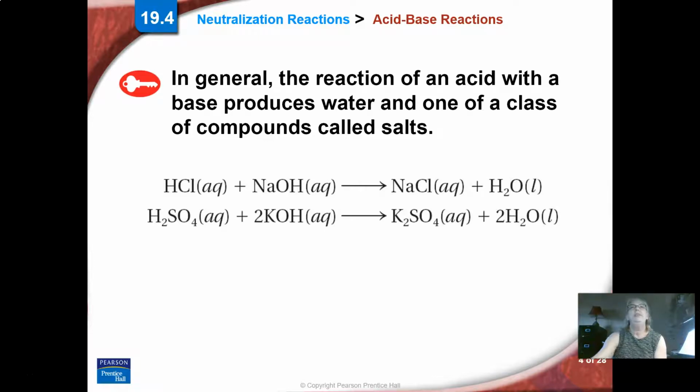So for example, if you have hydrochloric acid and sodium hydroxide and they neutralize each other, they do make sodium chloride, which is table salt, and water. But sulfuric acid and potassium hydroxide would make potassium sulfate and water. So this is called a salt right here. This is a salt, even though we just call this salt ourselves. And this is table salt. Any one of these ionic compounds is called a salt.